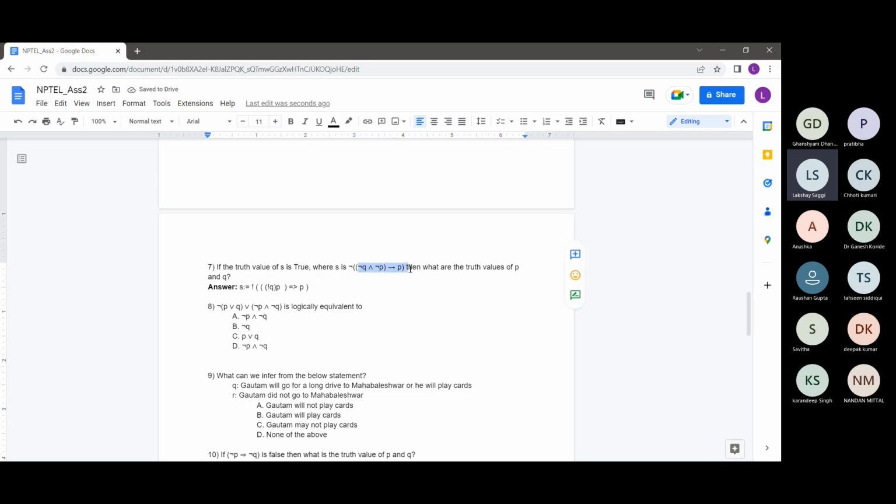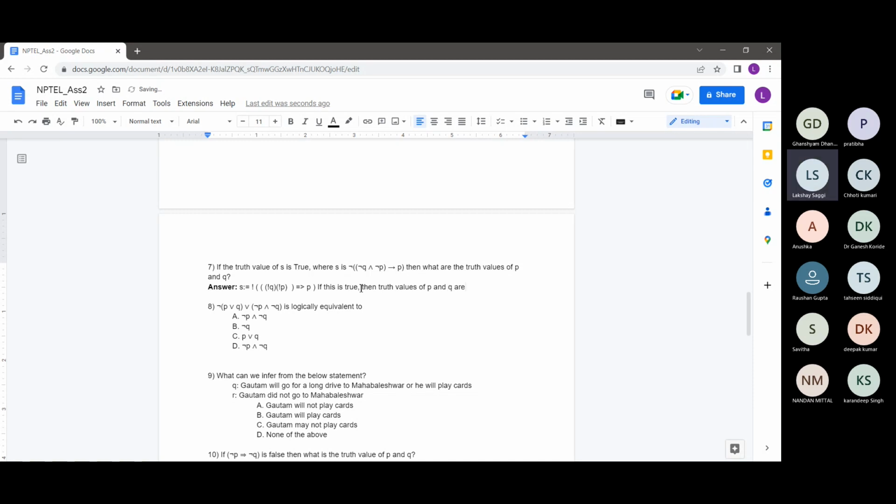As you can see, this is not Q and this is not P. So the expression is basically saying that not Q times not P should imply P, and then the negation of this whole statement. So it's saying if the truth value of this statement is true, then what are the truth values of P and Q?